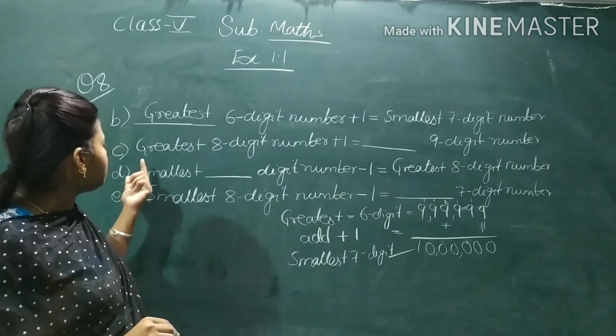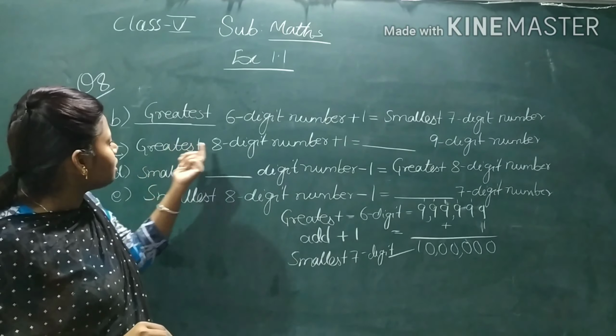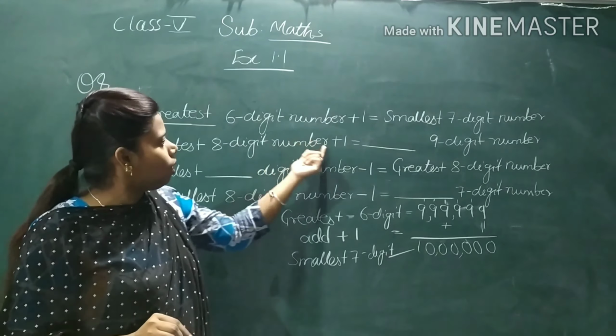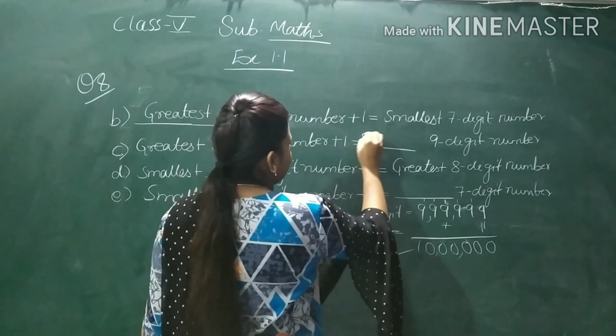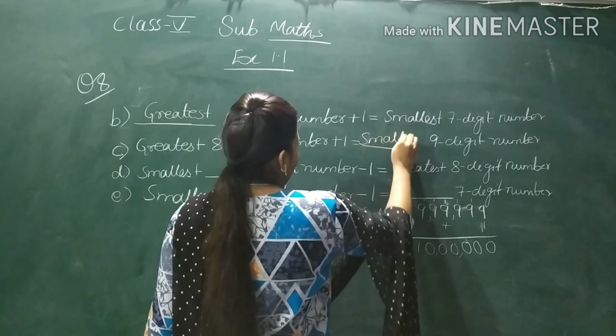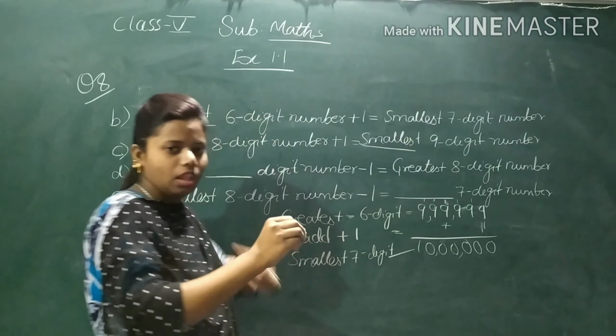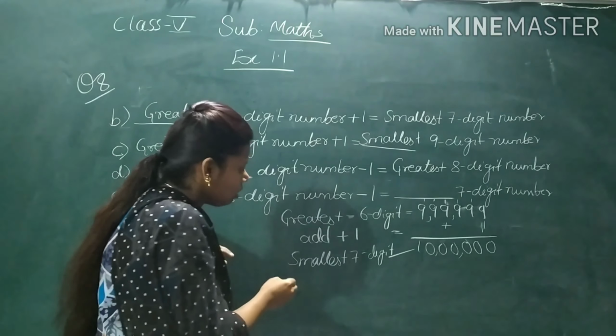Now let's see question number C. Greatest 8-digit number, when you plus 1. Greatest 8-digit number, when I add 1, I will get the dash 9-digit number. I will get the smallest 9-digit number. So here what will be there? Smallest 9-digit number.